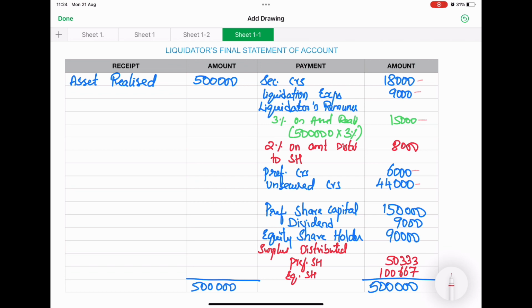This is how we are going to distribute the excess amount. In case of shortage, they are not going to get anything at all. So this is how we are going to solve the problem.